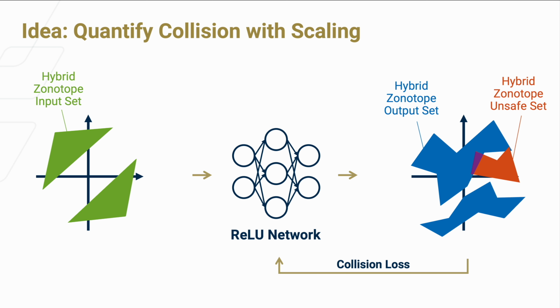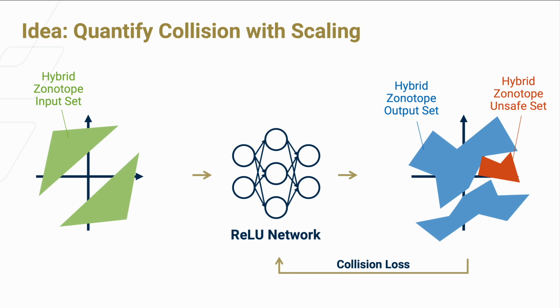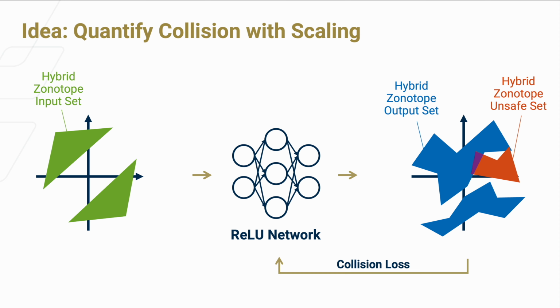So here's an idea. What if we formulate collision as how much do I need to shrink the input before the output no longer collides? Or if the output is not colliding, can I get some number to tell me how much do I need to enlarge before the output collides with the unsafe sets? If we can do this and the quantification is differentiable, we should be able to train the neural network to drive the output set out of collision. So how do I do this?